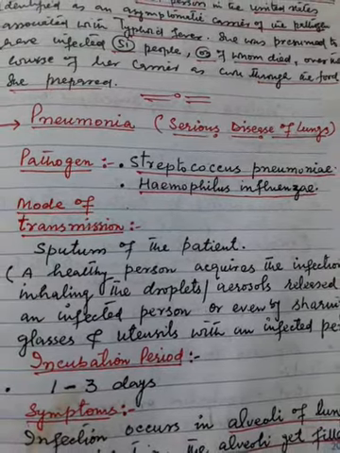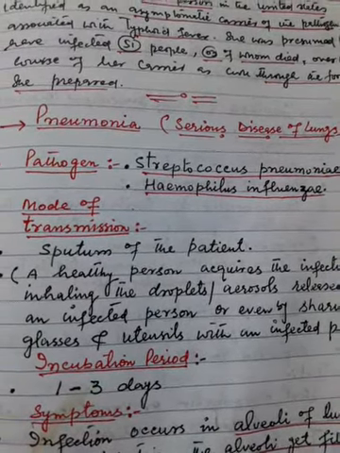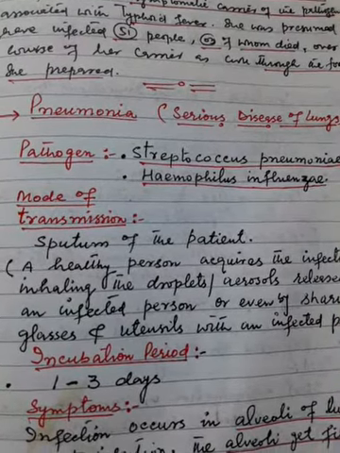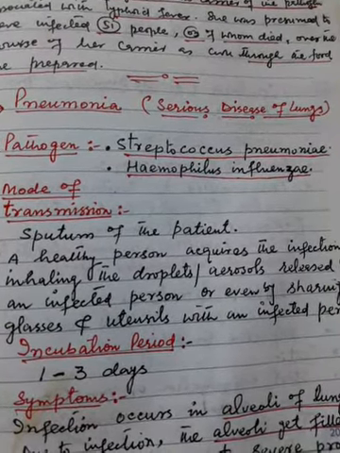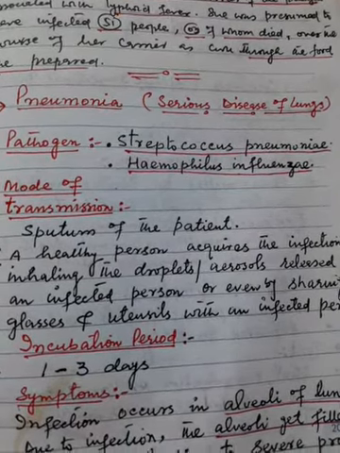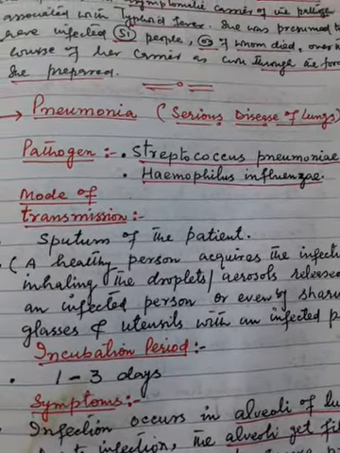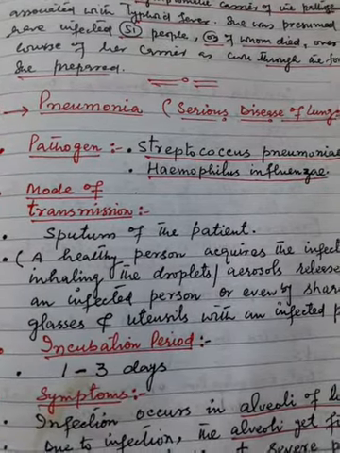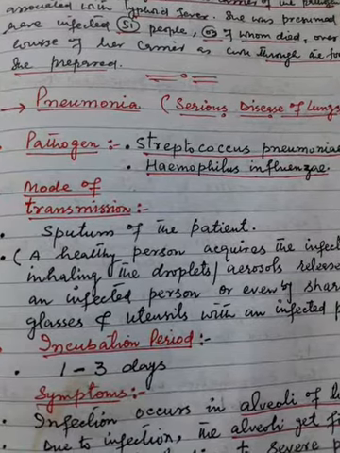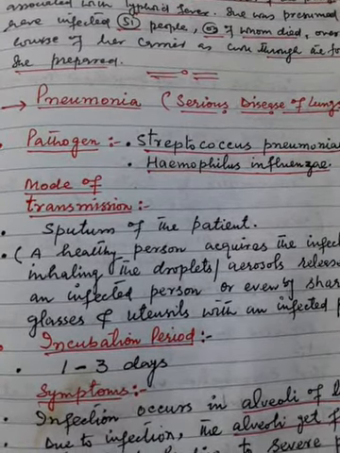Pneumonia is a serious disease of the lungs. The causative organism or pathogen for this disease is Streptococcus pneumoniae and Haemophilus influenzae. So this was about the pathogen, the disease causing bacteria for pneumonia.